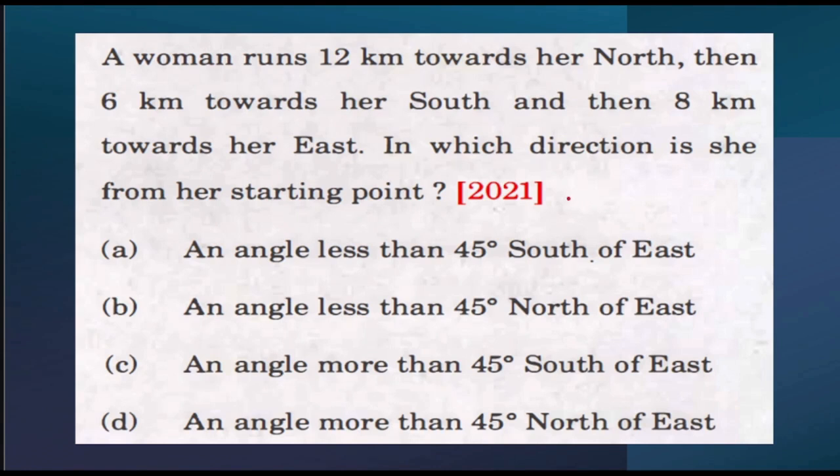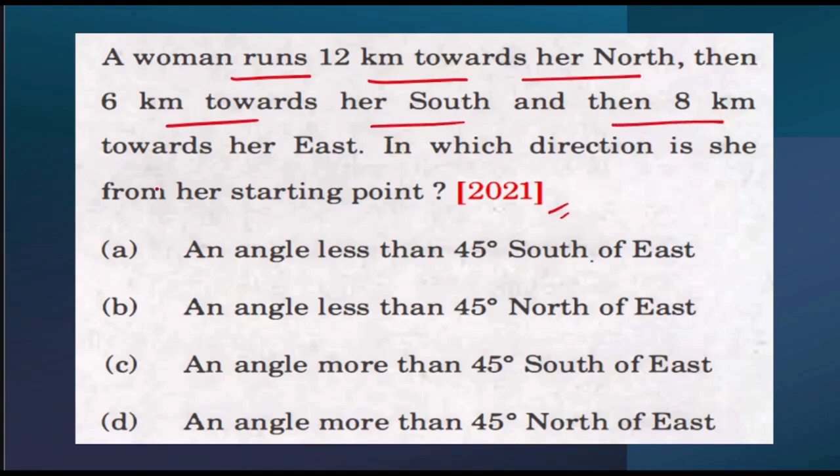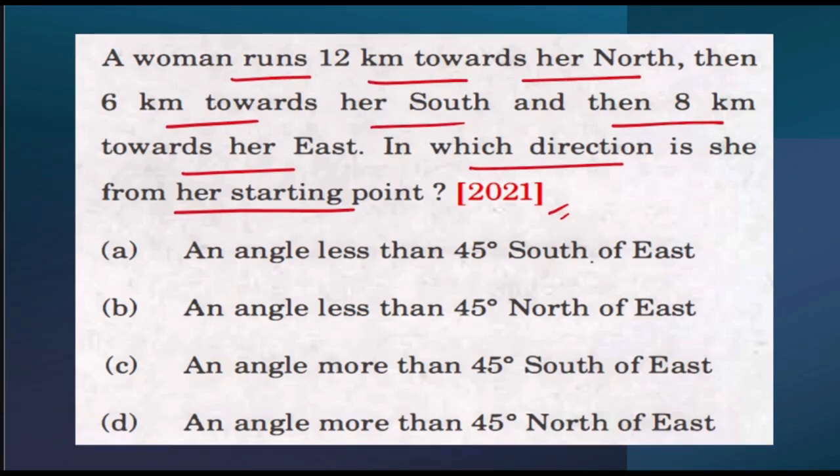Okay, see, this particular question came in 2021. What the question is saying is that a woman runs 12 kilometers towards her north, then 6 kilometers towards her south, and then 8 kilometers towards her east. In which direction is she from her starting point? Okay, so it's simple only. They have given everything, but now they are asking to find out the direction.